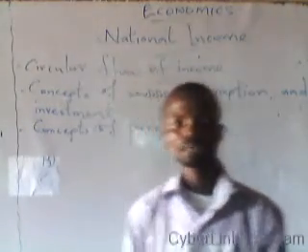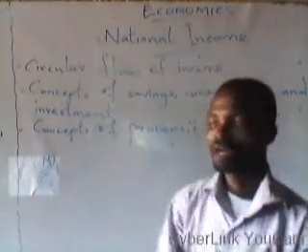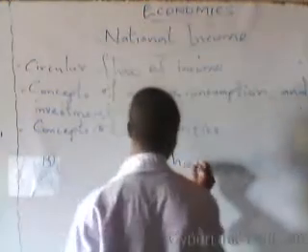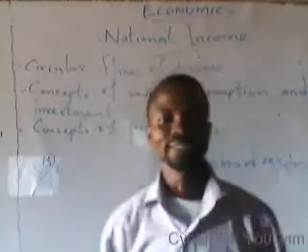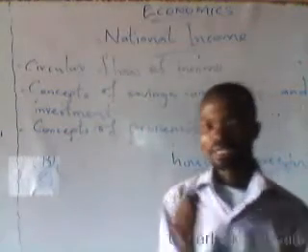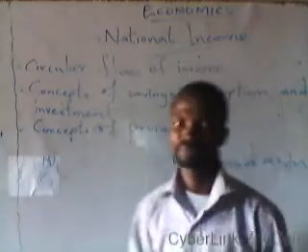And these two sectors are known as the household sector, which is also called the private sector, while the second one is known as the firm or business. These are the two major sectors that make up an economy.